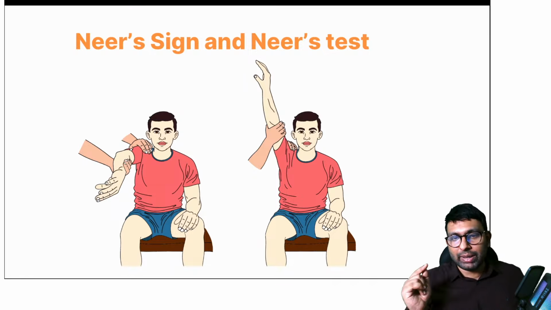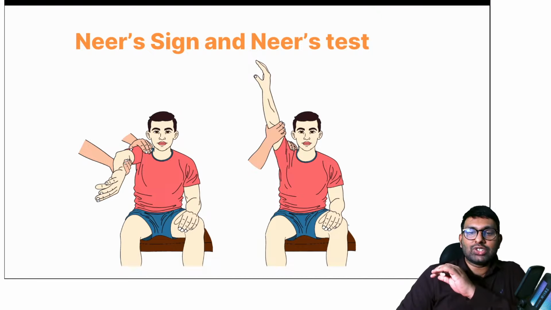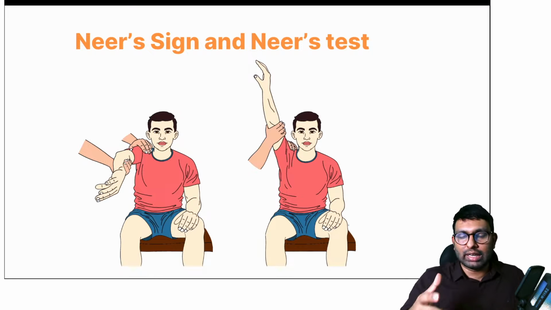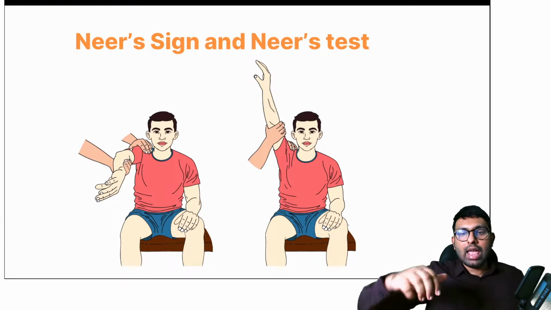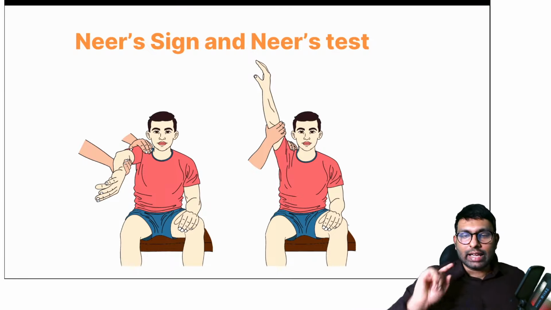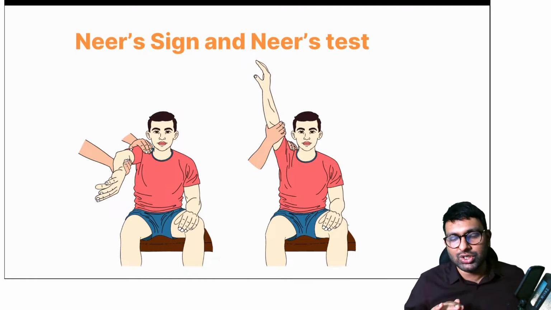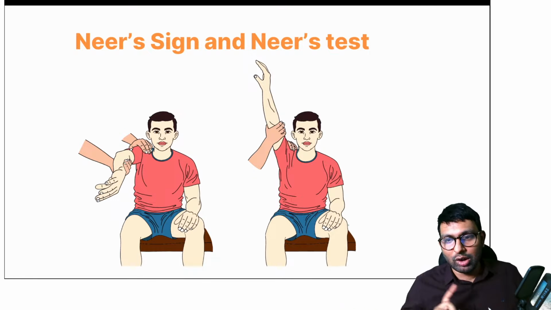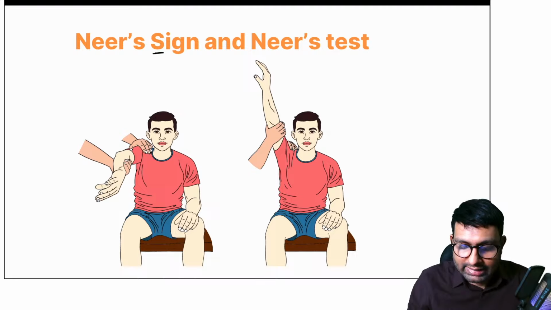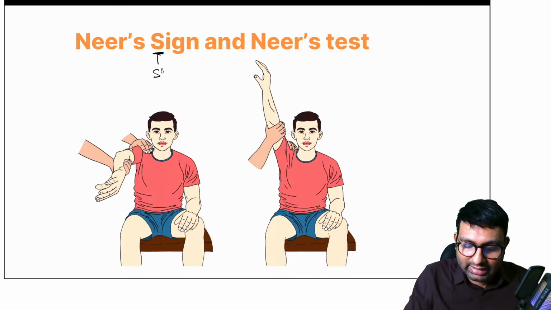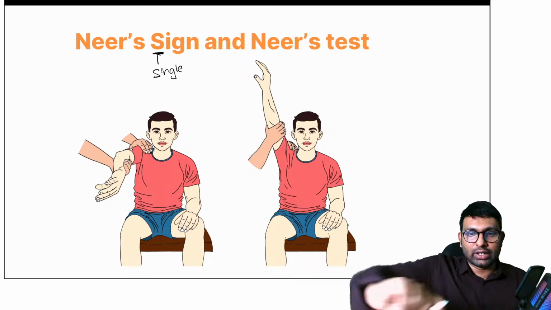Now, after eliciting pain, you give an injection into the subacromial space. You put a lignocaine injection into the subacromial space, and again you try to do this movement. If the pain is better, then you know that this is because of impingement syndrome or subacromial space pathology. This is called Neer's test. How will you differentiate? Neer's sign stands for S, so only a single test is done here. That is, you do this internal rotation.